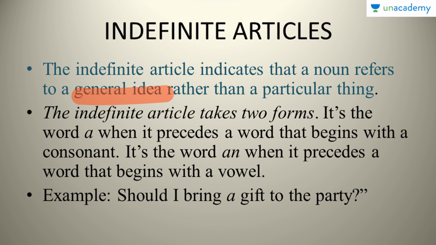Now the indefinite article takes two forms. It's the word a when it precedes a word that begins with a consonant. It's the word an when it precedes a word that begins with a vowel. You all know we have a, e, i, o, u as vowels. For example, should I bring a gift to the party? Now, here your friend will understand that you are not asking about a specific type of gift or a specific item. You are speaking in general or giving your general idea. Now please note that the indefinite articles only appear with singular nouns.